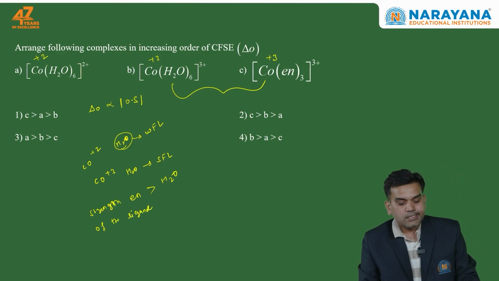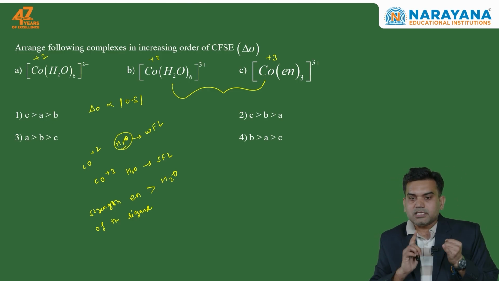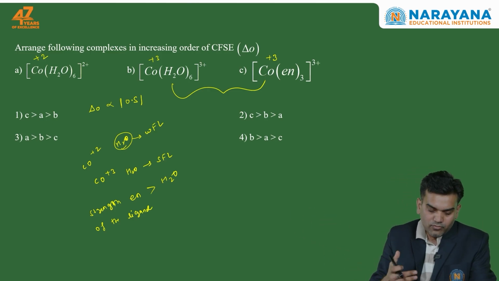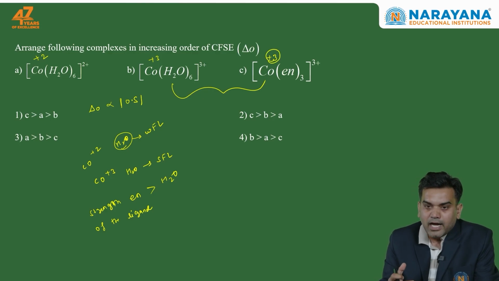So I can say ethylene diamine is stronger than water. One thing is confirmed that in option C cobalt is present in +3 oxidation state, so the oxidation state is also higher, and in option C we have the stronger ligand. One thing more, delta O is directly proportional to the strength of the ligand.